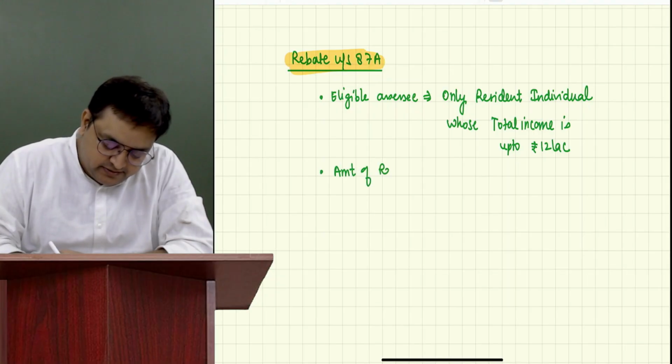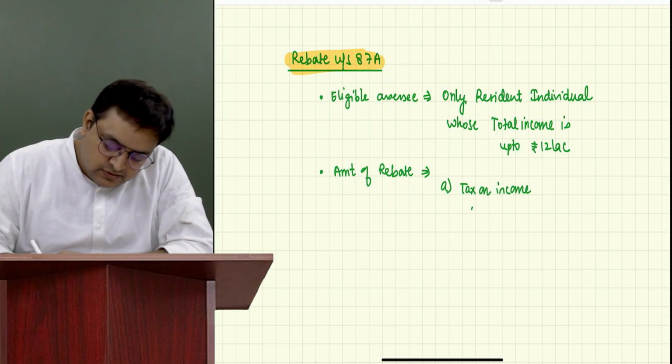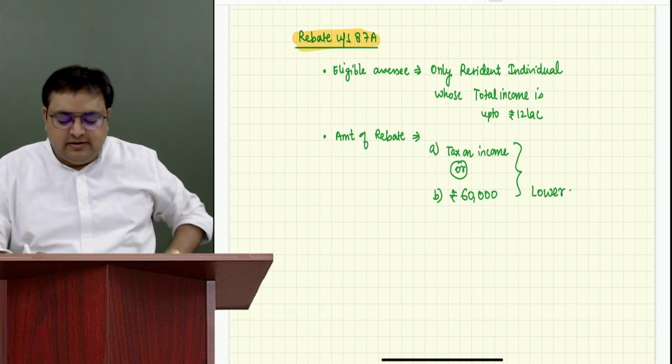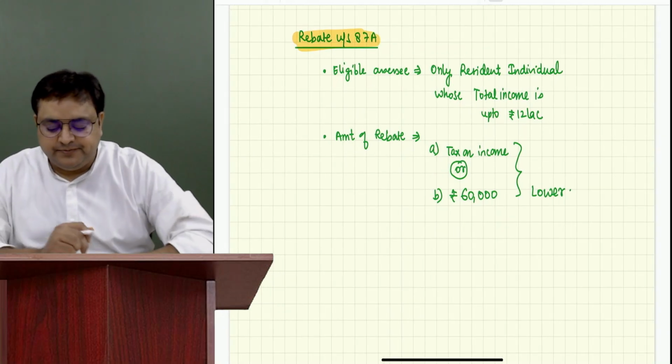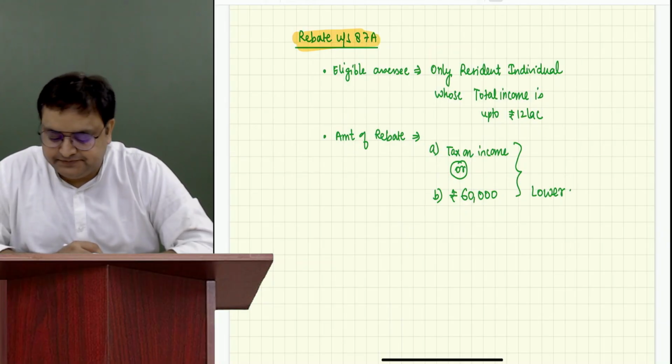Amount of rebate: A, tax on income, or B, rupees 60,000, whichever is lower. You will get this rebate, whatever is your tax on income, or rupees 60,000, whichever is lower.